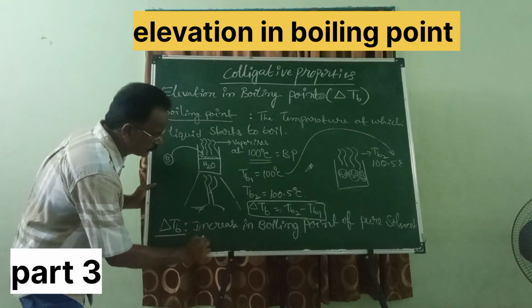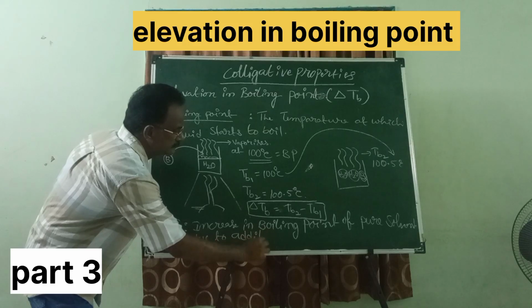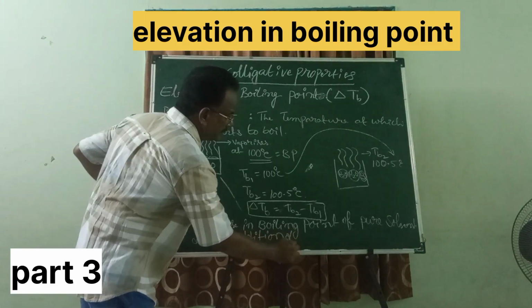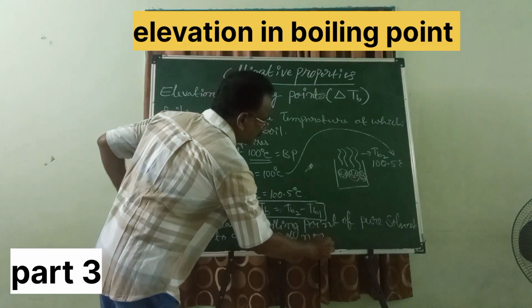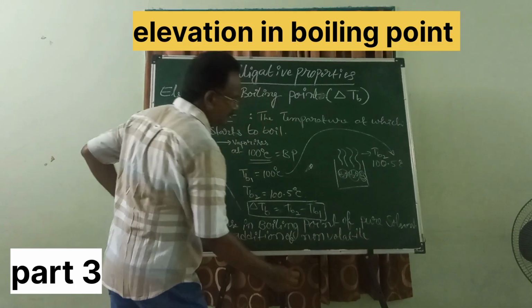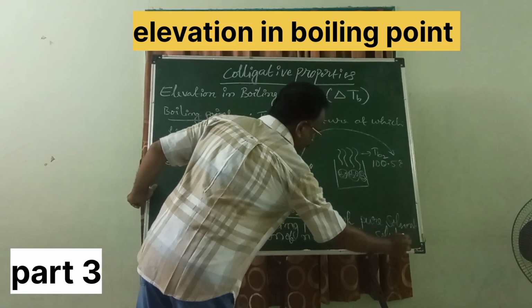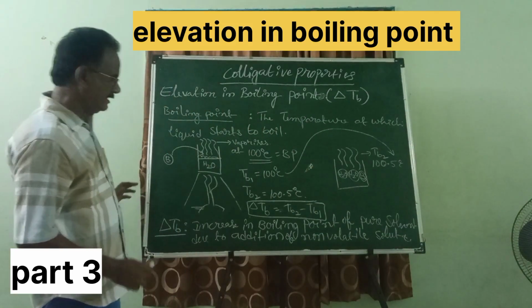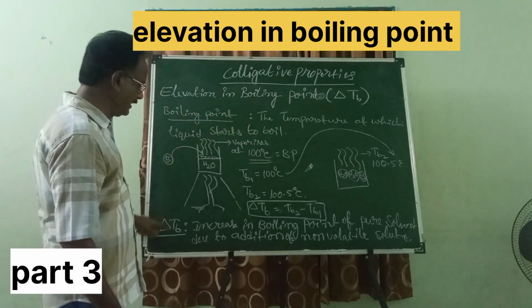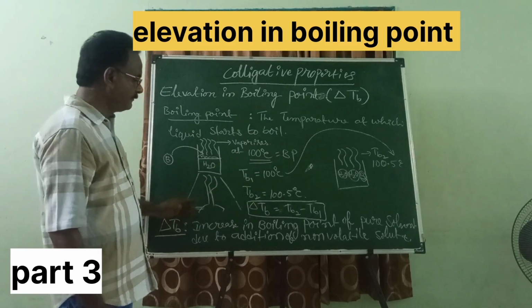Is it clear? Elevation in boiling point, delta Tb, can be defined as the increase in boiling point of a pure solvent due to addition of non-volatile solute.